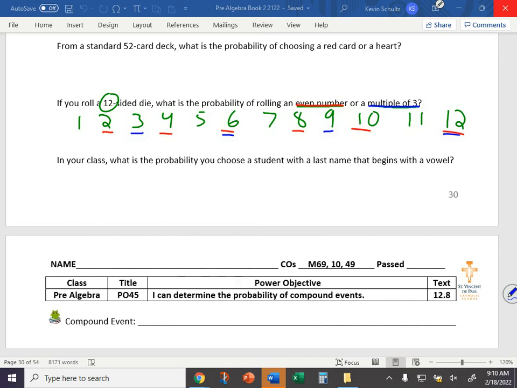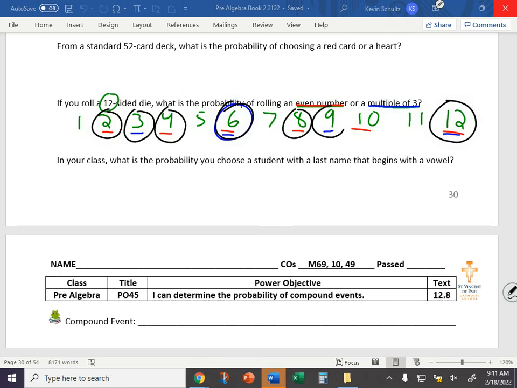Overlapping. Okay. I'm in black. We have 2 outcomes here that satisfy both being an even number and a multiple of 3. So the important thing is you don't want to count them twice. 2 is successful. 3 is successful. 4 is successful. 6 is successful, but we only count it once. 8, 9, 10, and 12 is successful, but only counting it once. So the probability is 8 out of 12, and it is an overlapping event.